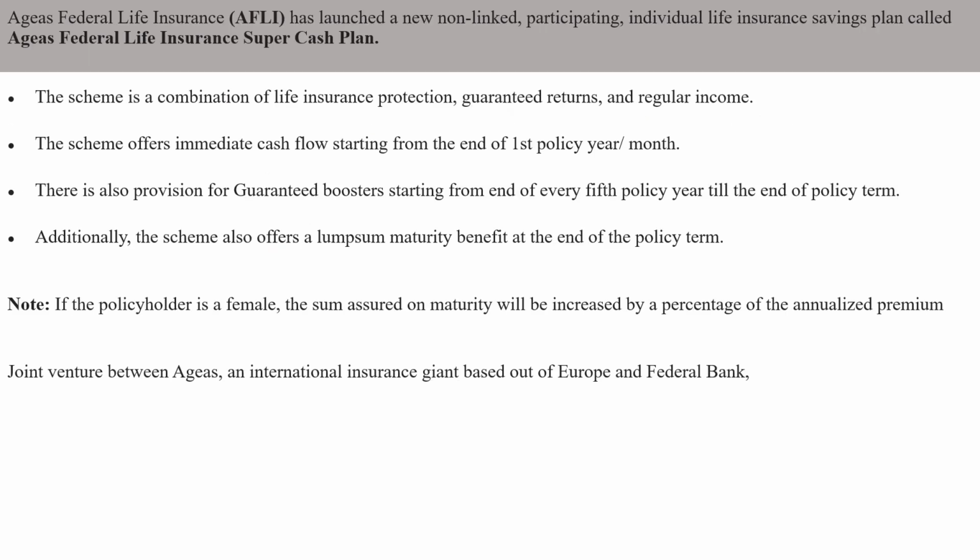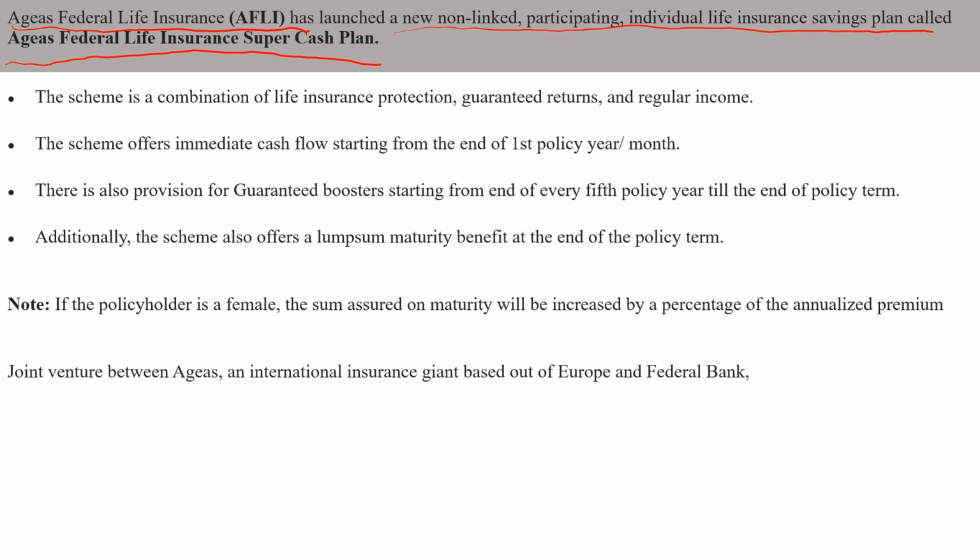Next, it is about a life insurance company that has launched a plan. We are going to see about that. What is it? The life insurance company is Ageas Federal Life Insurance Company. They have launched a new non-linked participating individual life insurance savings plan called Ageas Federal Life Insurance Super Cash Plan. Basically, they have launched a new plan. It is life insurance and it has a savings plan also.